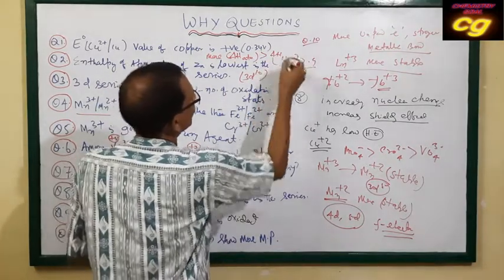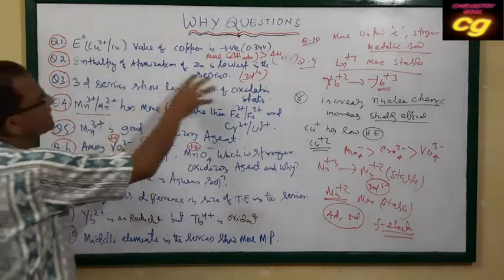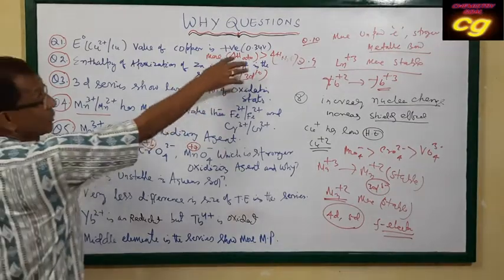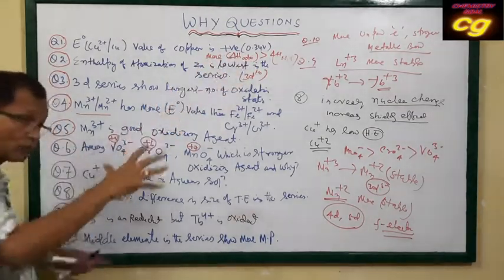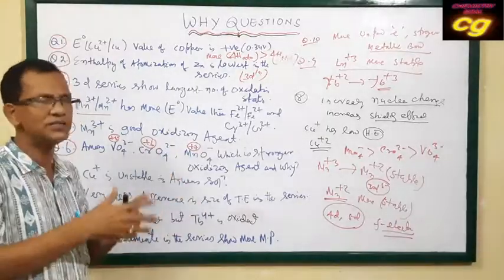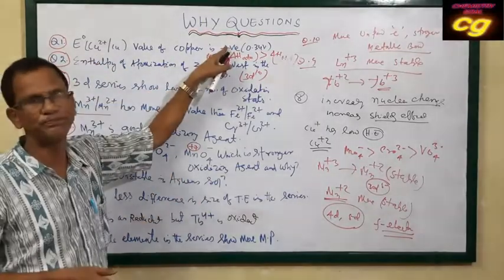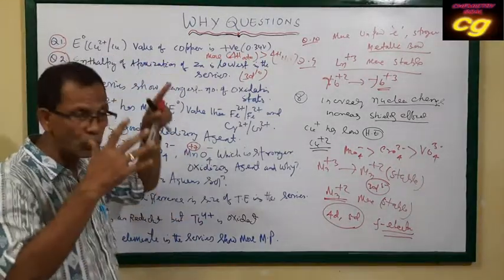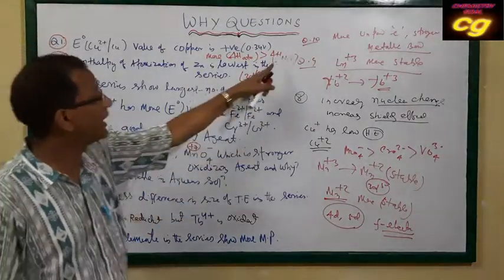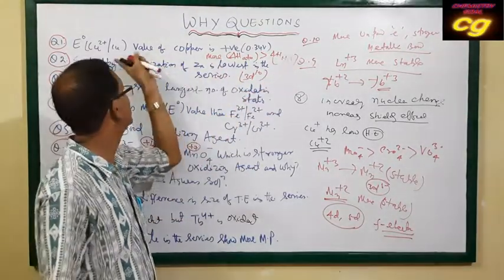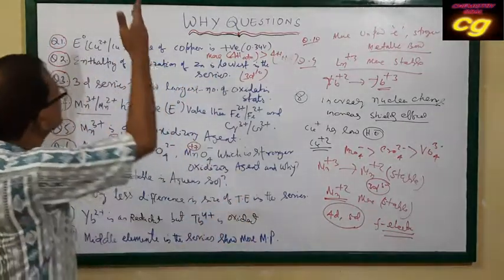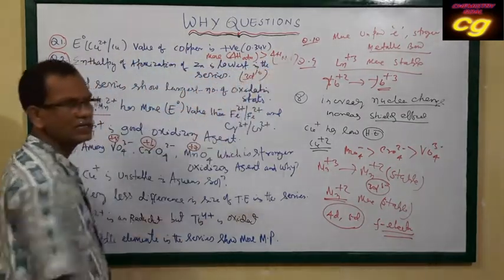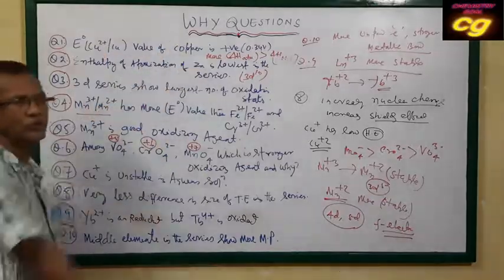The hydration enthalpy of copper is much less than its enthalpy of atomization. As the enthalpy of atomization is more, the energy required is more. That's why the E° value has a positive sign. When the enthalpy of atomization is more, the reduction potential will be more positive. If the hydration enthalpy is more, then automatically the reduction potential will be more negative. So this is the cause: the enthalpy of atomization of copper is much greater than its hydration enthalpy. That's why the E° value is positive.